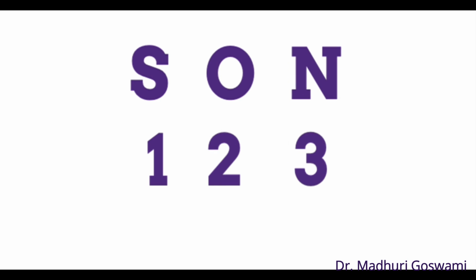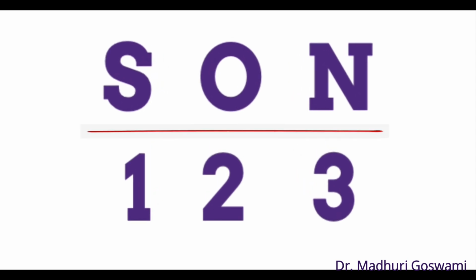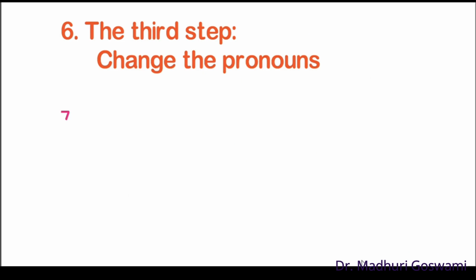You can use the classroom trick of SON upon 1, 2, 3 to remember these 3 rules. As we have S upon 1, so first person is changed according to the subject. 2 is the second person and it's changed according to the object. And 3 is the third person and that's not changed. So N means no change.